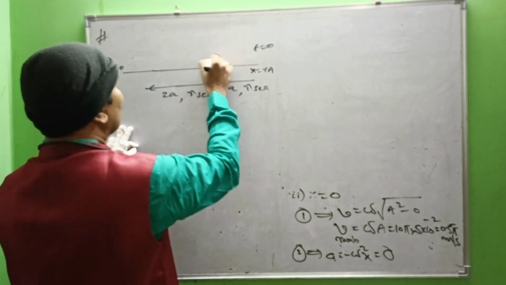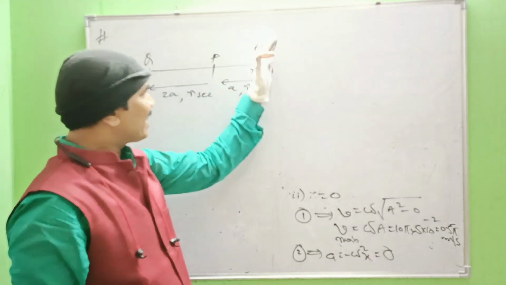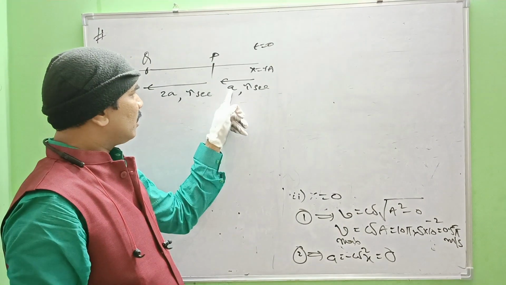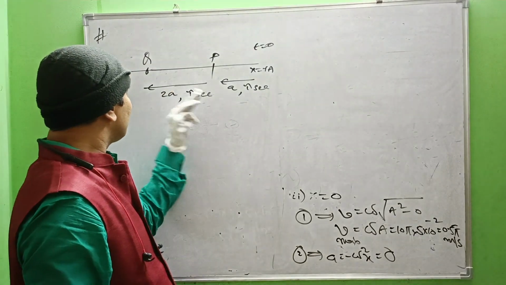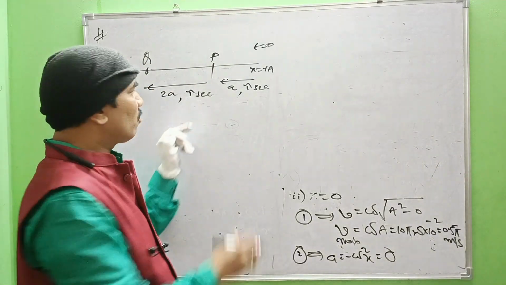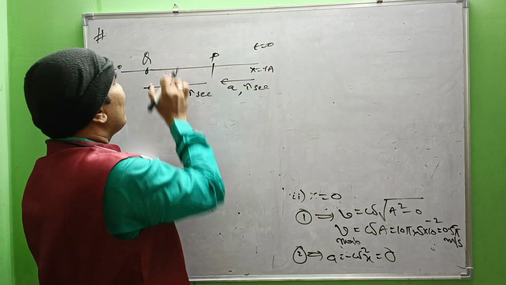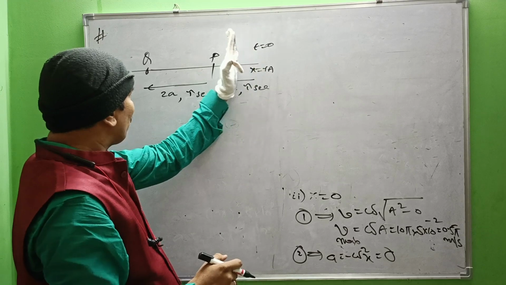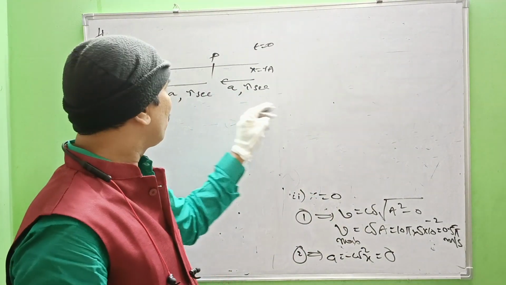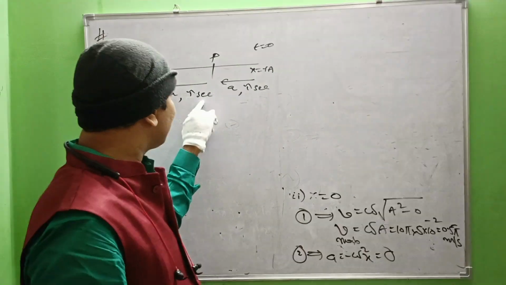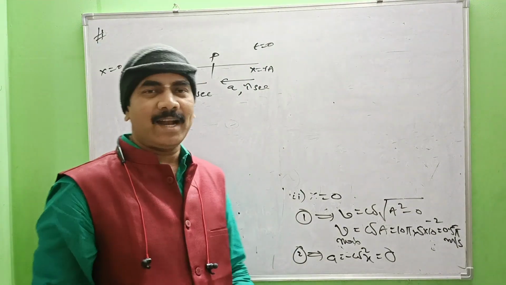Suppose this is position p, and this is position q, for example. From right extreme position to p, it covers a distance a in tau seconds. From p to q, it covers a distance 2a in the next tau seconds. Of course, these two are same time intervals, but path lengths are different. Why? Because it is moving towards the mean position, which implies that it is under acceleration. Therefore, even though times are same, the distance covered is not the same, increasing towards the mean position.